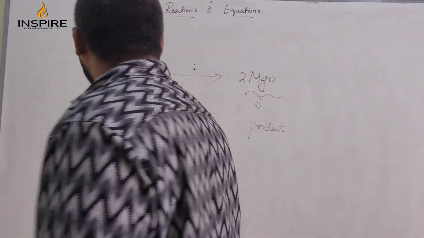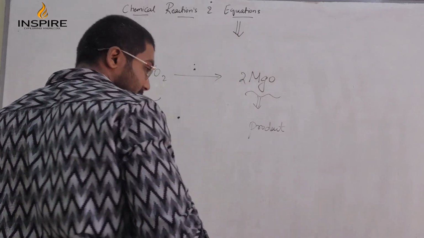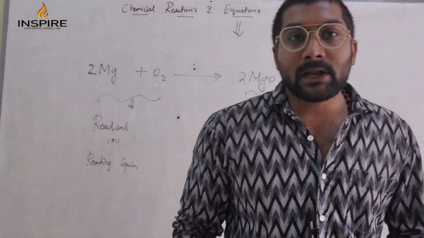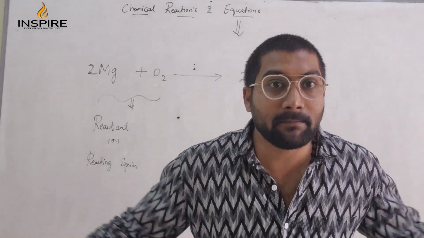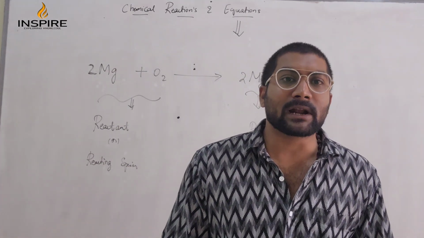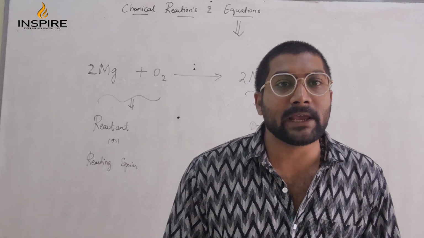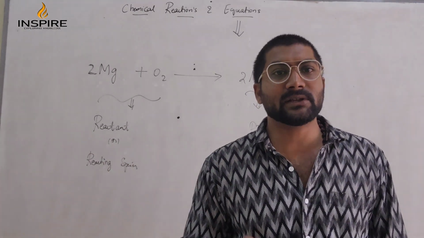Now what about the chemical equation? A very important concept is the equation. See, let me tell you an example. My name is Sanjay Gowda H. It is a very big name for someone to call. That is why every time we cannot write the full name. So instead of saying Sanjay Gowda H, we call it SGH. It is a short form.